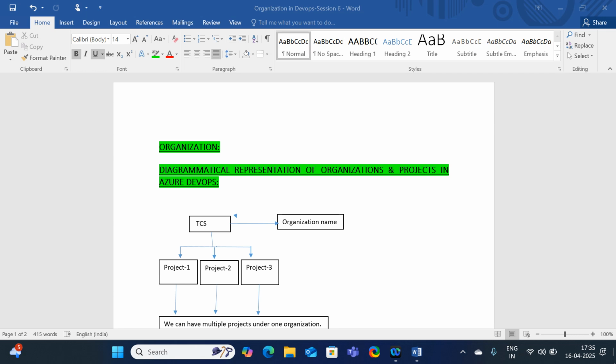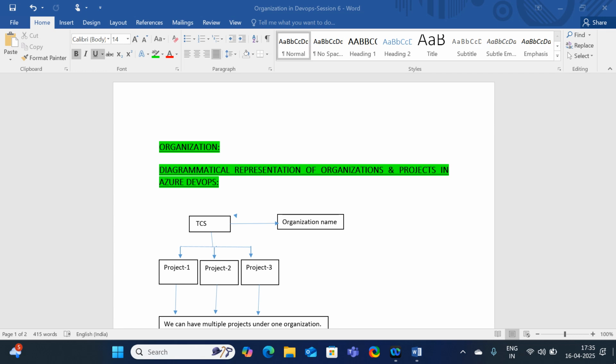We have n number of organizations in the market, like in IT services, TCS, Cognizant, Wipro, Deloitte, and a lot of companies, and manufacturing companies as well, like a car manufacturing company and a cool drinks manufacturing company. Every company will be considered as one client or organization.